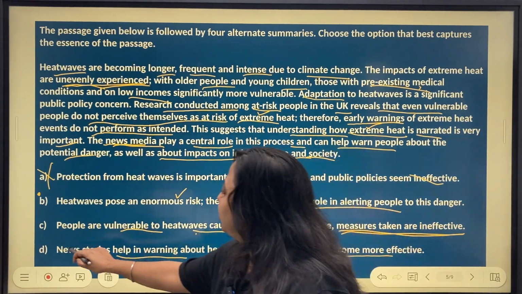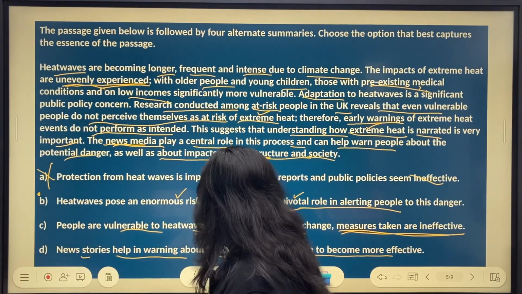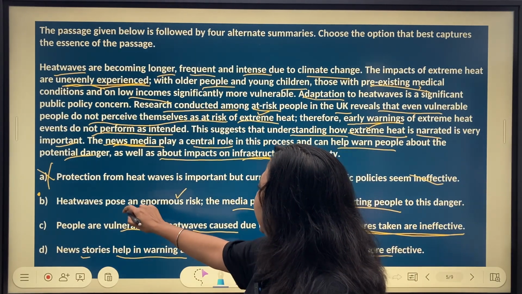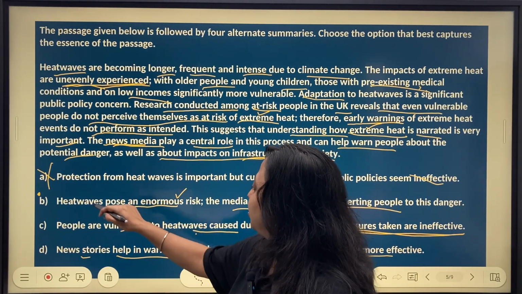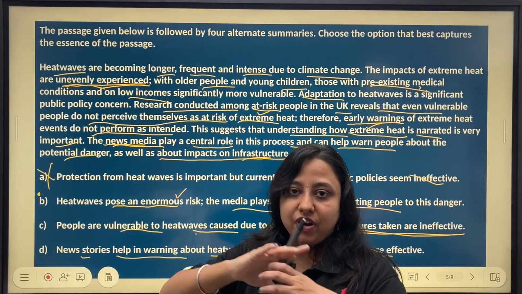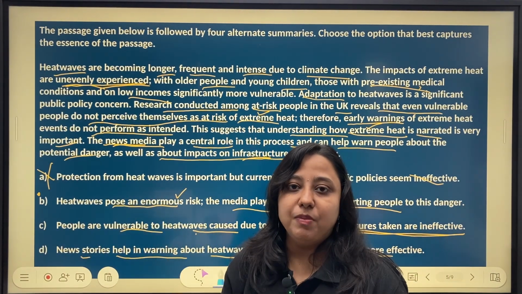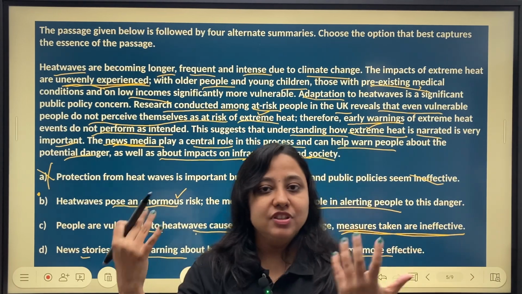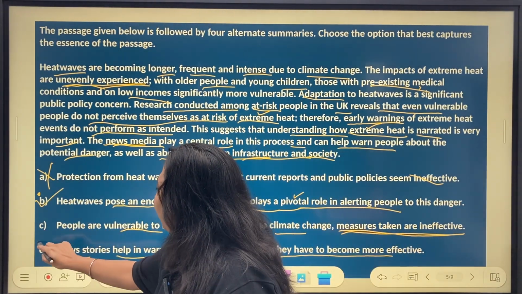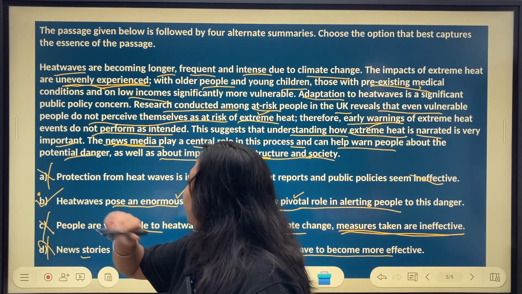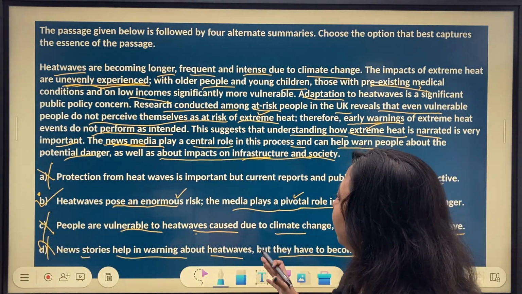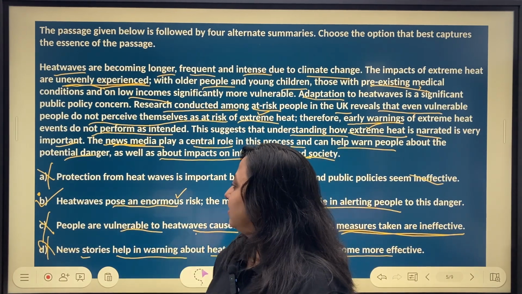But then option D misses a crucial point, which is about the heat waves posing an enormous risk, which is present in B. So D, a part of it is true, but when I have to compare and come up with the best choice, something that captures the essence of the passage as a whole, I would like to go with B and not with D. C, we already eliminated. So A, C and D stand eliminated in the process. B is the right choice.